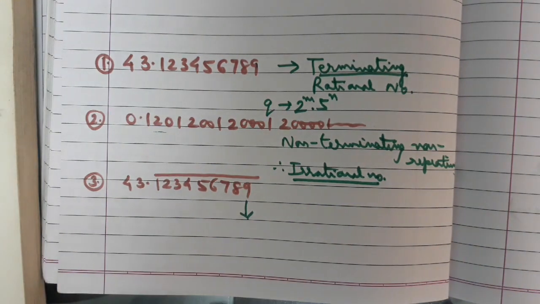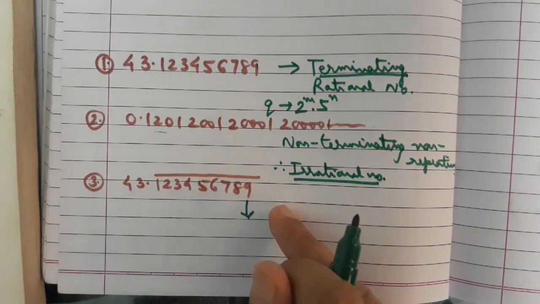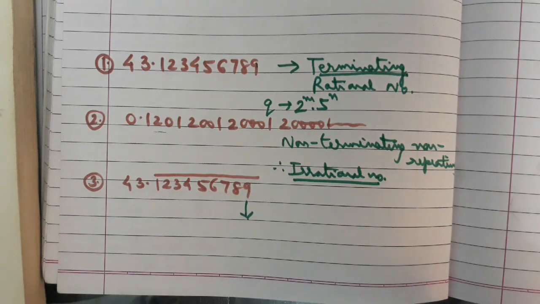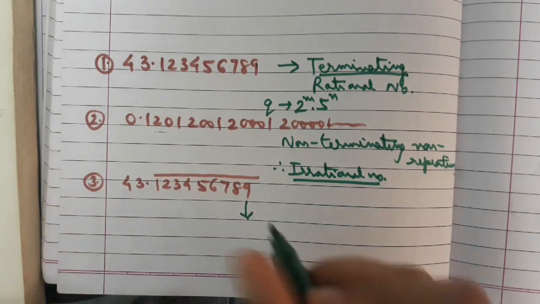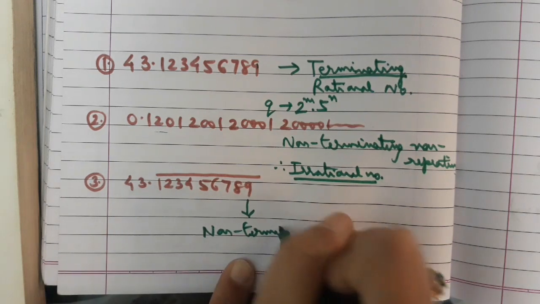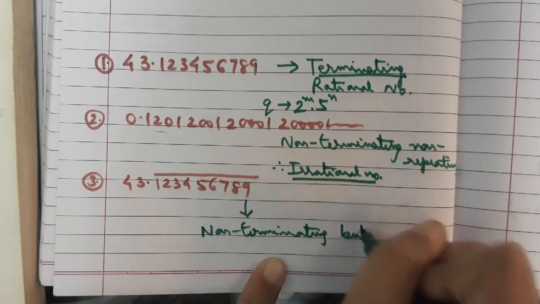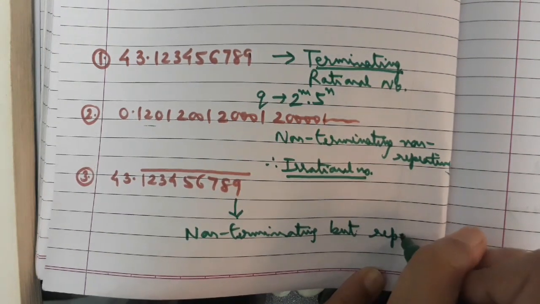Over here, this is 43.12345678 bar. It means that this pattern is repeating again and again, 1 2 3 4 5 6 7 8 9, and then again 1 2 3 4 5 6 7 8 9 and so on. So what type of decimal expansion does it have? It has non-terminating but repeating decimal expansion.